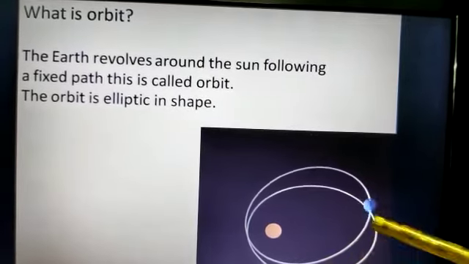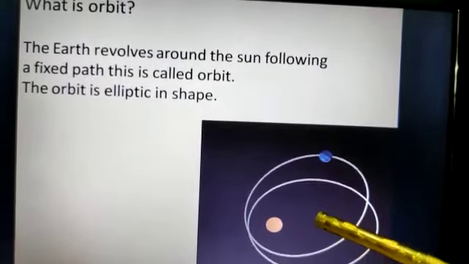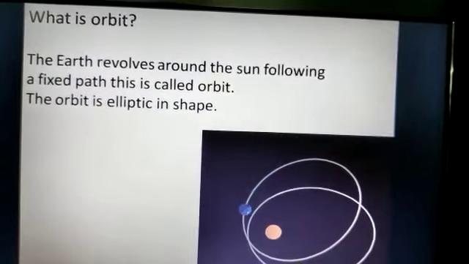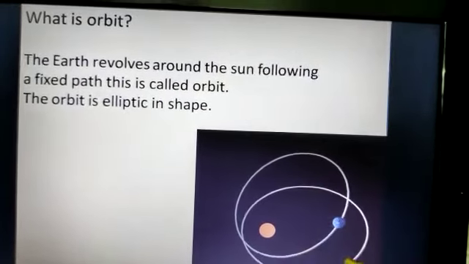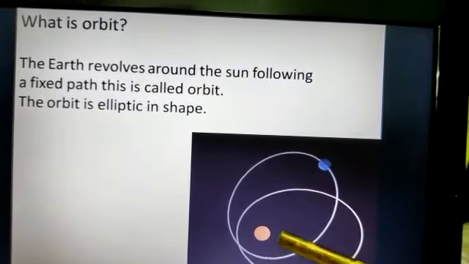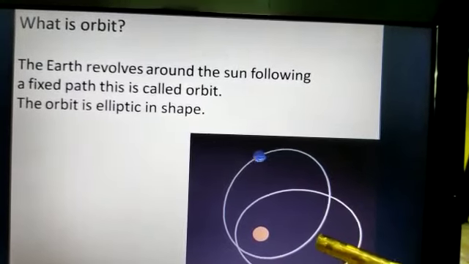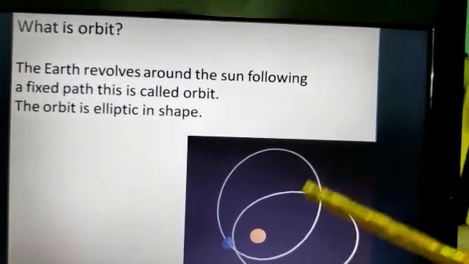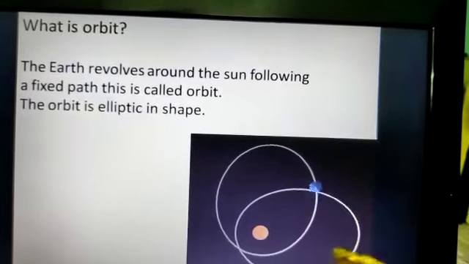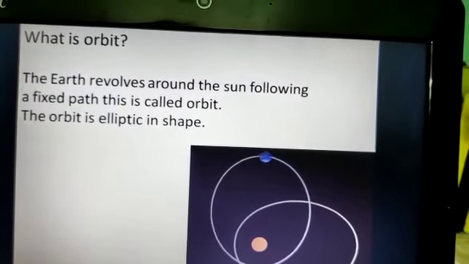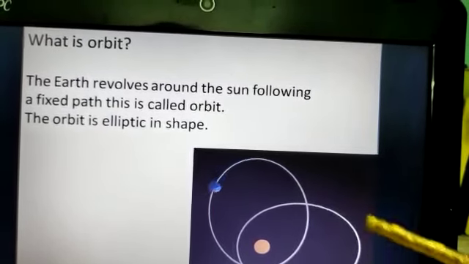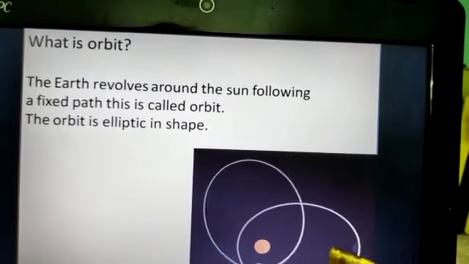In the middle of this orbit, the sun is there and the earth is moving around the sun in this elliptic or oval shaped orbit. This elliptic path is called the orbit. This is also an imaginary path.